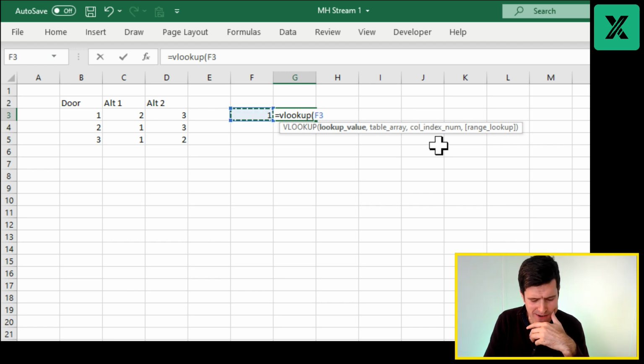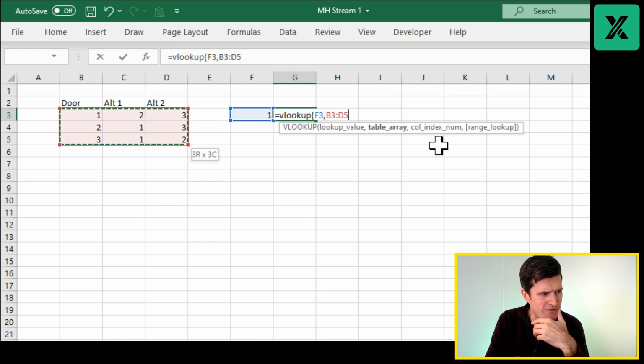Okay, so we want to look at this value in this table. So pretty standard VLOOKUP stuff.